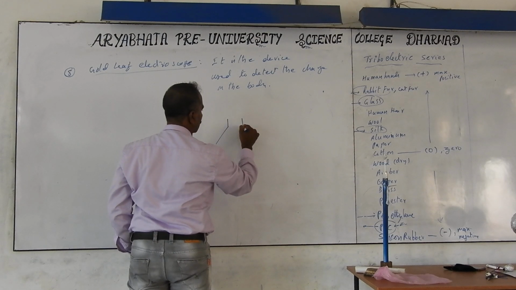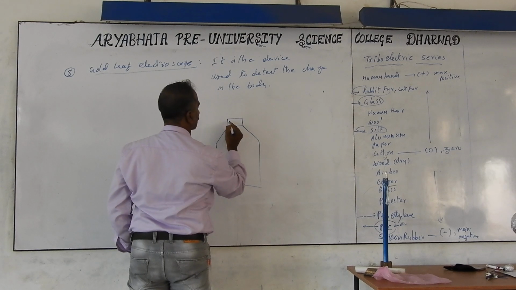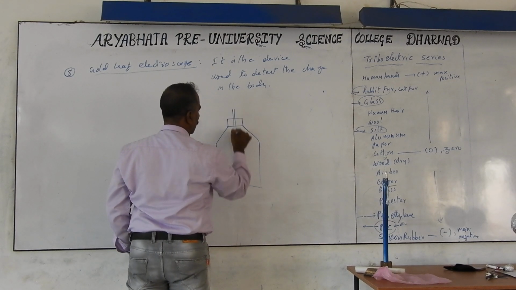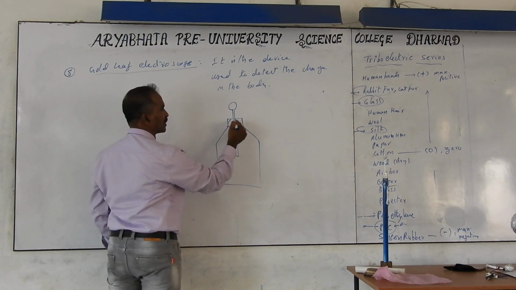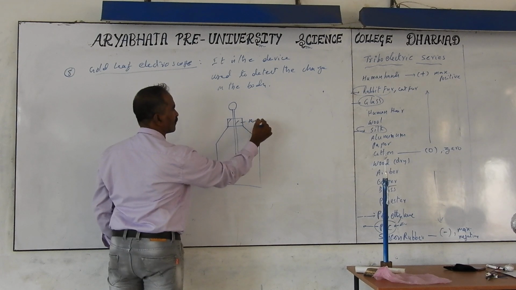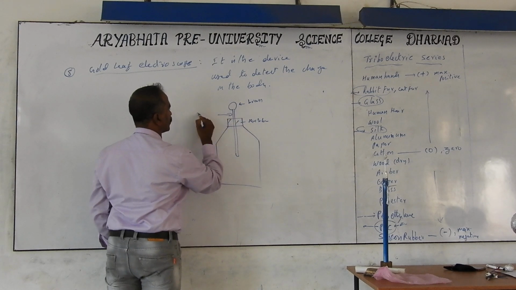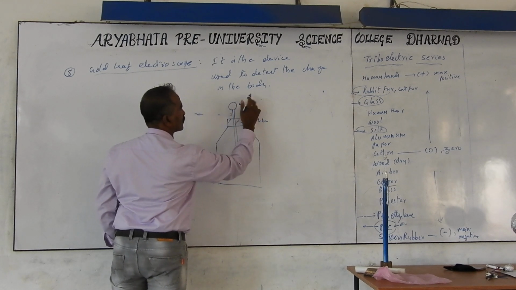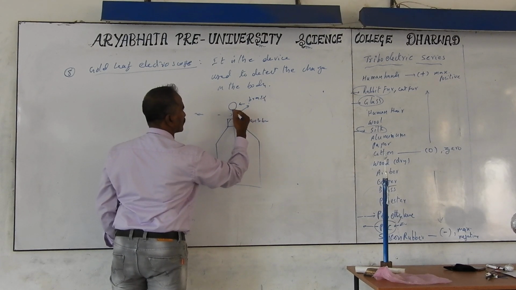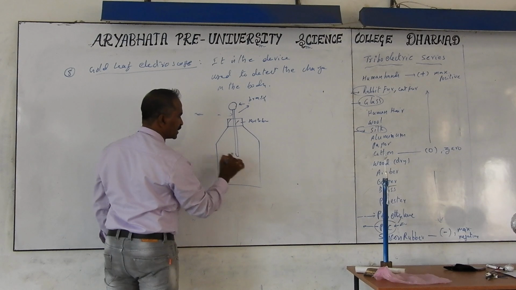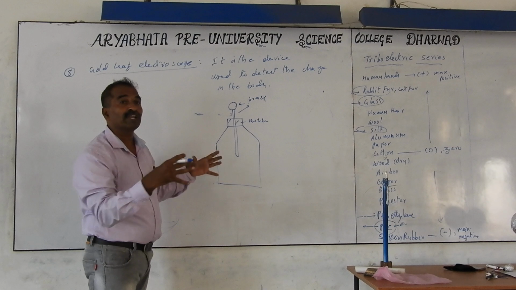It contains a glass bottle or jar with a rubber stopper, a rubber lid, and a copper or brass rod, a good conducting rod, is taken through this lid. This is a brass ball, this is also a brass knob. Brass or copper are similar, good conducting items. The bottle is not compulsory, it is used to avoid disturbance by the wind from outside.